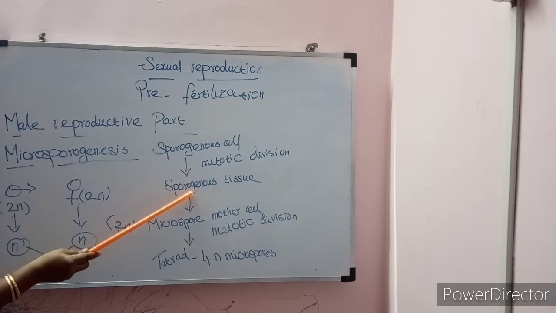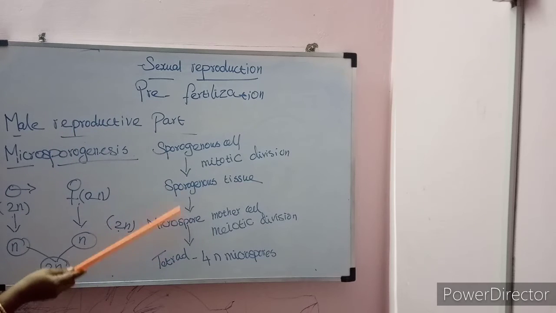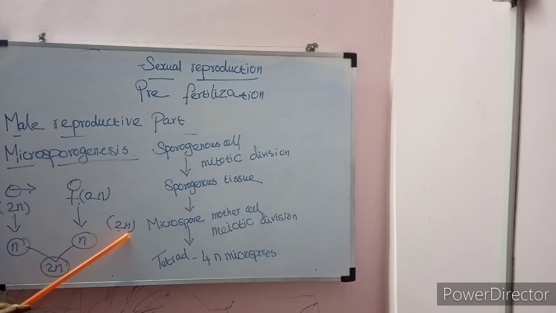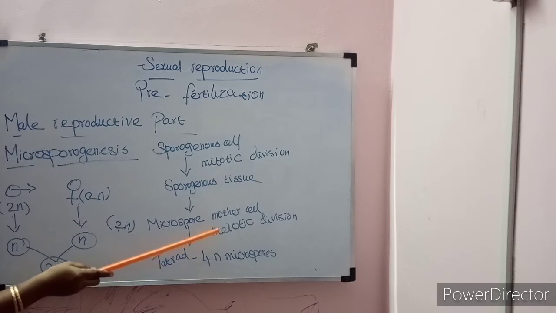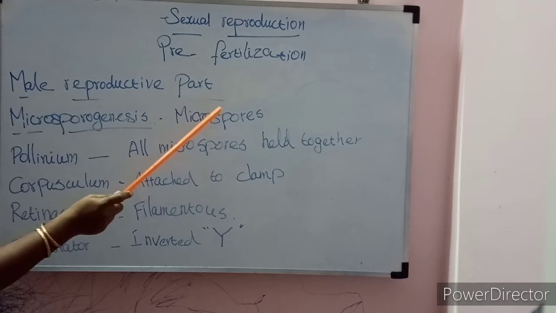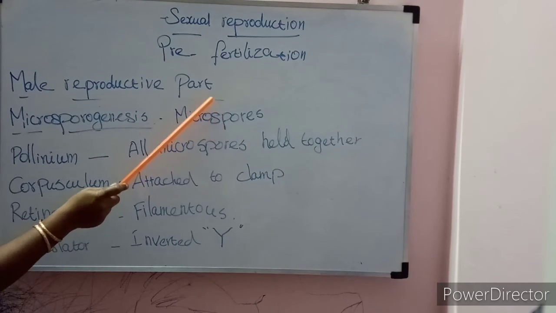The sporogenous tissue, in its last generation, will act as the microspore mother cell. This microspore mother cell is also diploid in nature, 2n condition. The last generation microspore mother cell will undergo meiotic division. In the meiotic division, the reduction division, 2n changes to n. Diploid changes to haploid through meiotic division, and it will form the tetrad. Four haploid microspores will form. This is called microsporogenesis, and this microspore will act as a pollen grain.